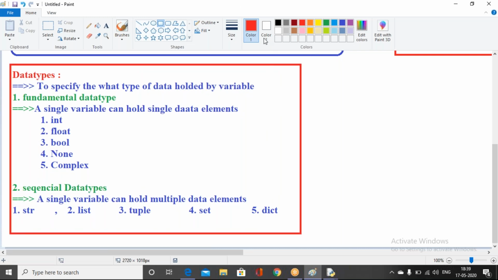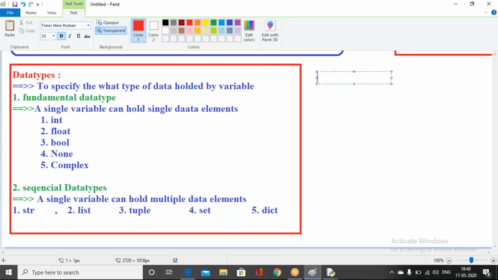Before that, I will show you some built-in functions. The type function is one of the important functions. It is used to know the data type of a variable. If you define some data and want to know its data type, we can use the type function.